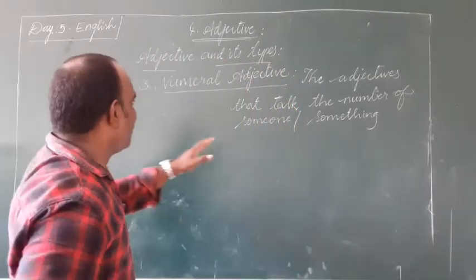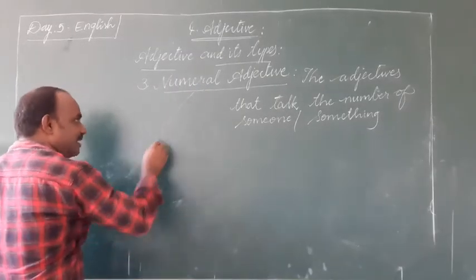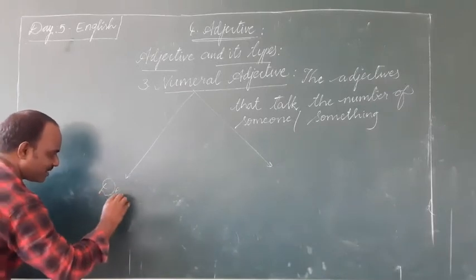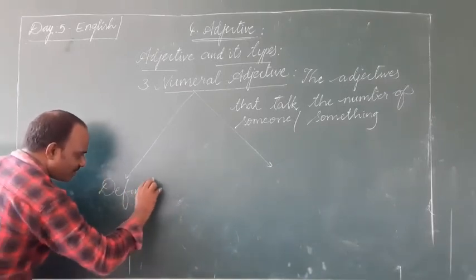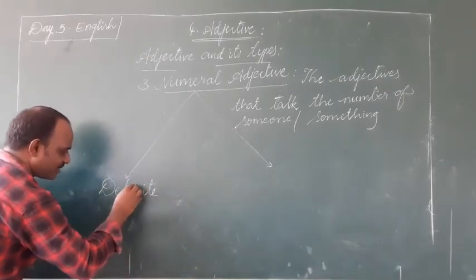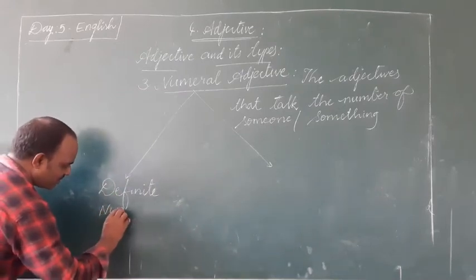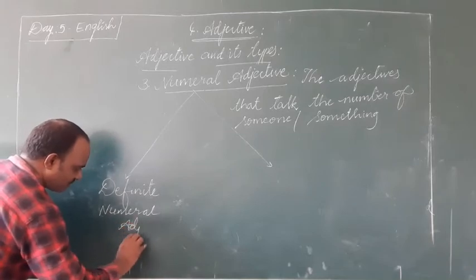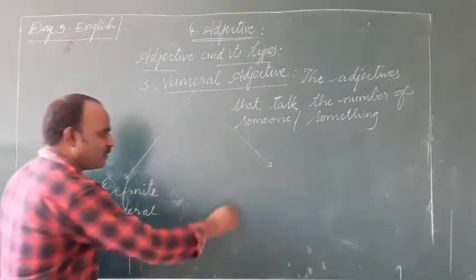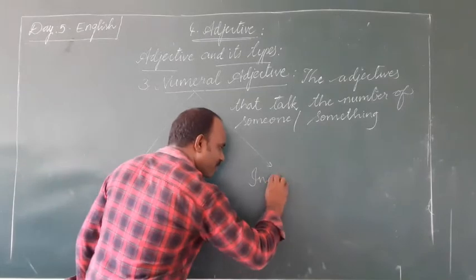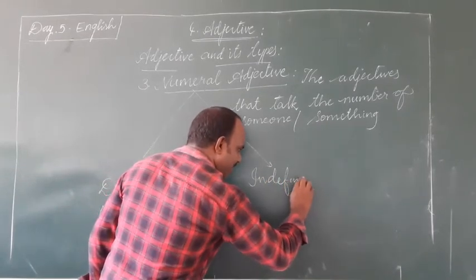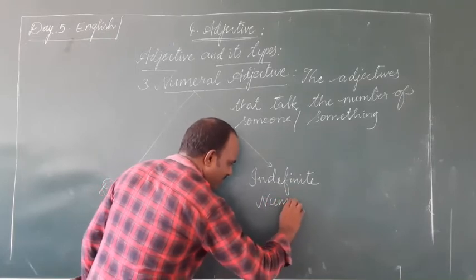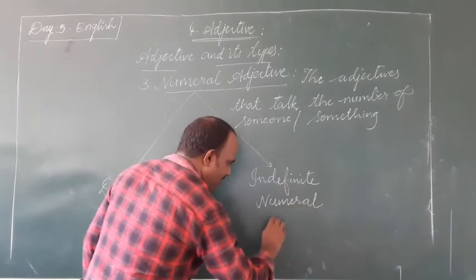You see, here this can be considered as two. First one is definite numeral adjective. Second one is indefinite numeral adjective.